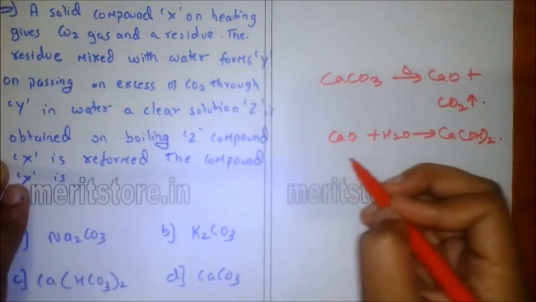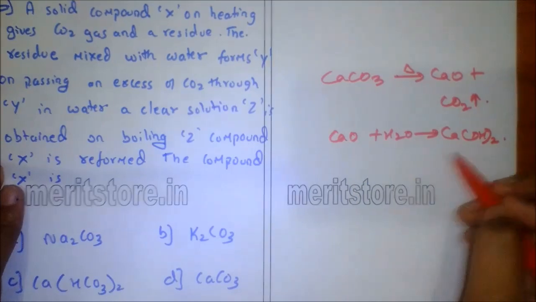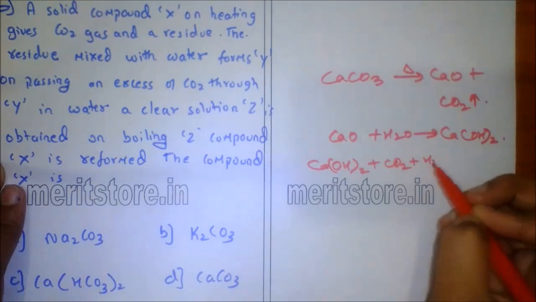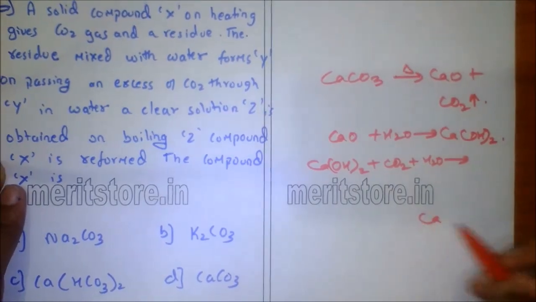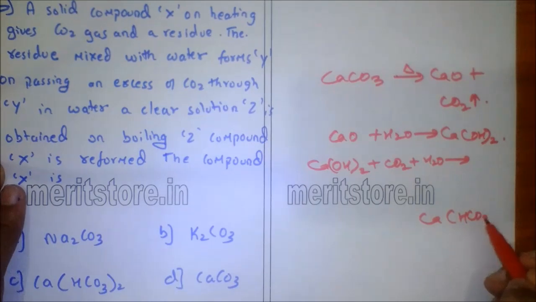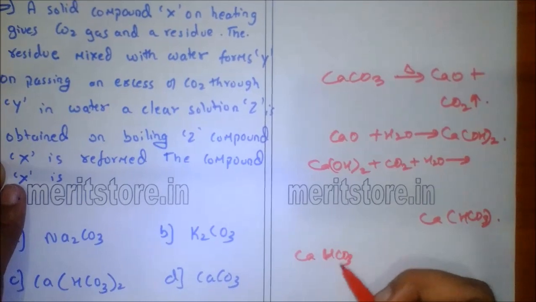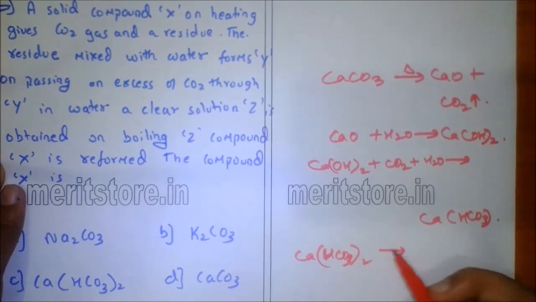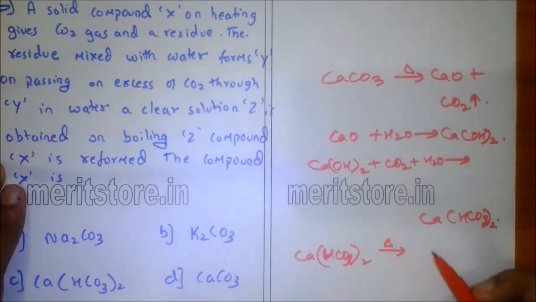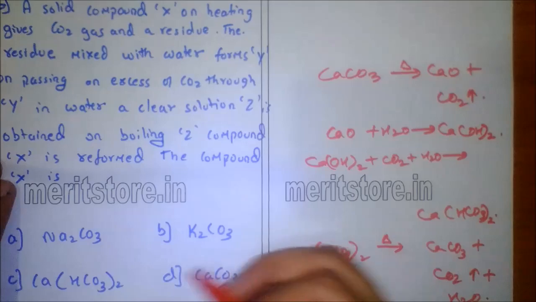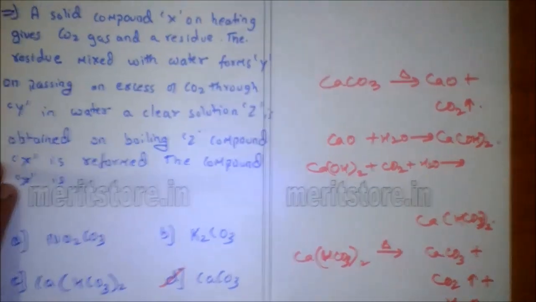When Y reacts with carbon dioxide and water, it forms calcium bicarbonate, which is Z. When calcium bicarbonate is heated, it forms calcium carbonate, which is X, obtained again, and carbon dioxide is released in air with formation of a water molecule. So option D is the correct answer.